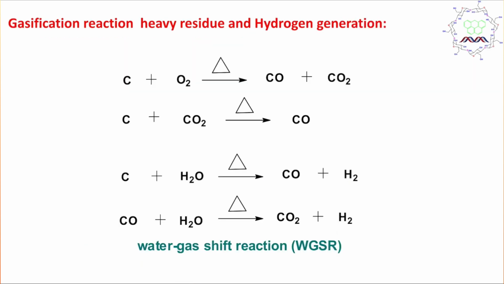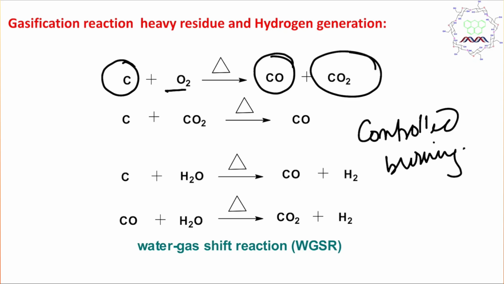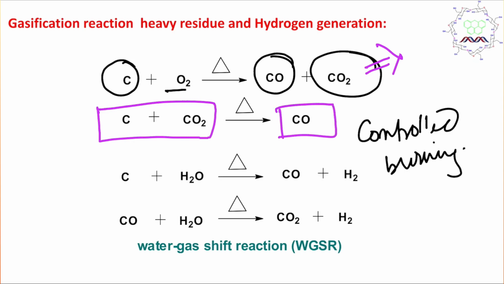Now another thing: during this upgradation process, we have added hydrogen. How is it produced? This is produced by the coal gasification process. How? First, coal is burned in the presence of oxygen, or better to say air, and the process is called controlled burning. In this case, it can produce both carbon monoxide and carbon dioxide. Since the environment is controlled and we do not have excess oxygen, this carbon dioxide will react with the carbon again and produce carbon monoxide. So at the end of this step, we will get carbon monoxide.